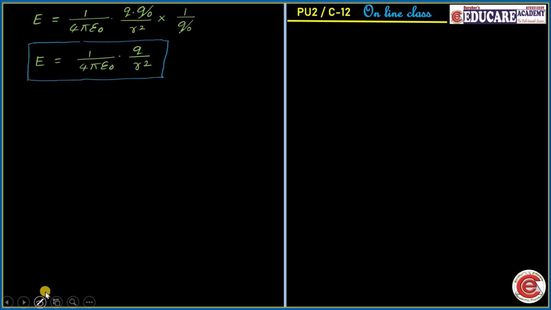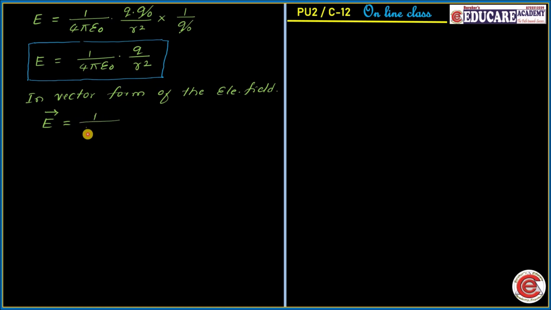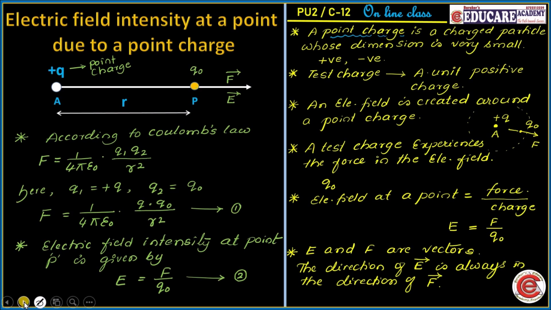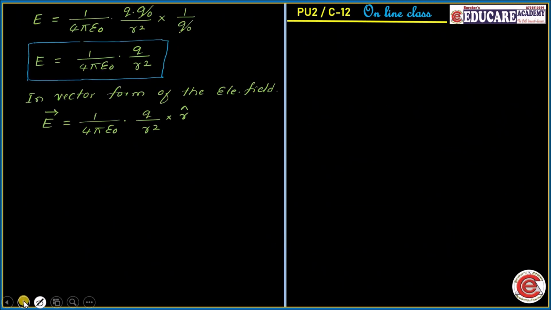Now as electric field is a vector quantity, we can even write the vector form of the electric field. It can be written as vector E is equal to 1 divided by 4 pi epsilon naught into Q divided by r square into the unit vector r cap. Hope the derivation is clear to you, and it is a very small derivation but the basic derivation, and we can discuss the next important derivations in our next video.